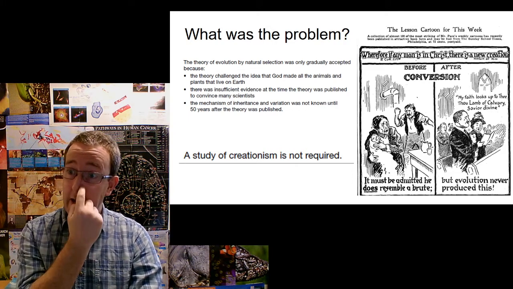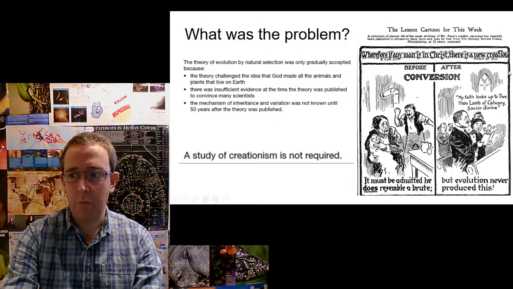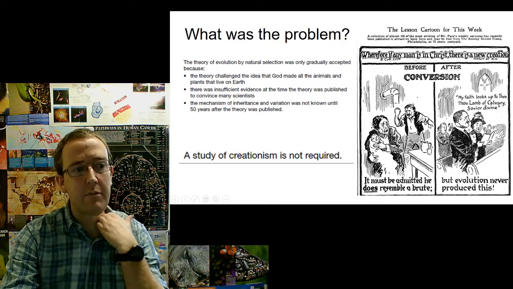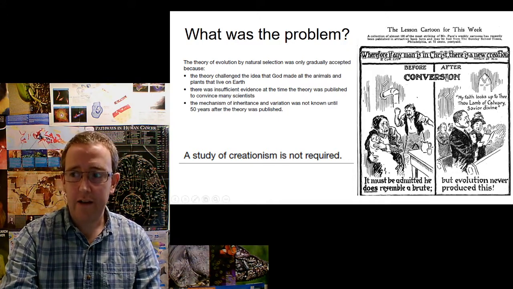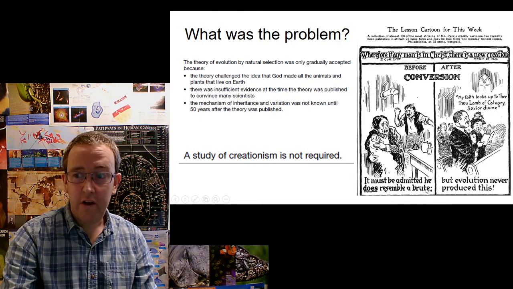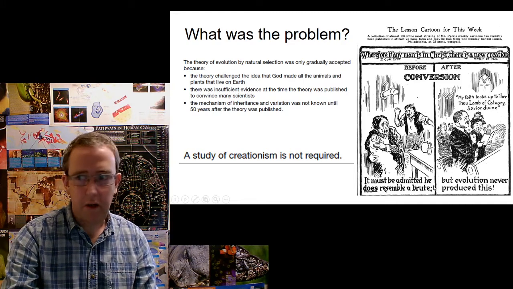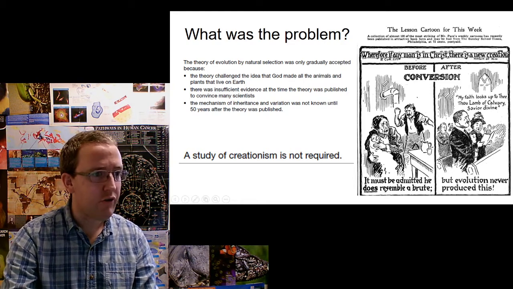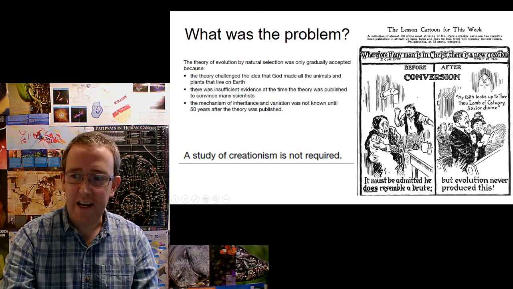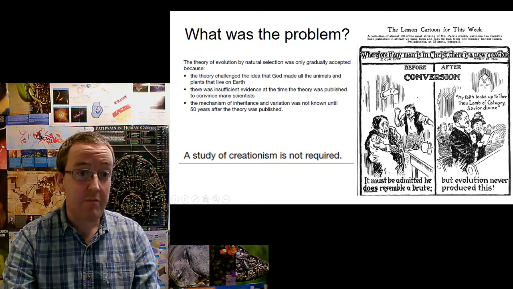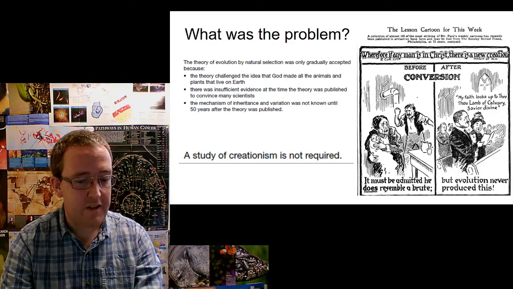And I've got another picture here, another example of some of the satire and attacking that was done at the time. This is an American cartoon. The idea is that this brute here could have evolved from a monkey, but these people in church couldn't have done. Which is an unbelievable simplification and misunderstanding of what we've just discussed in this lesson.